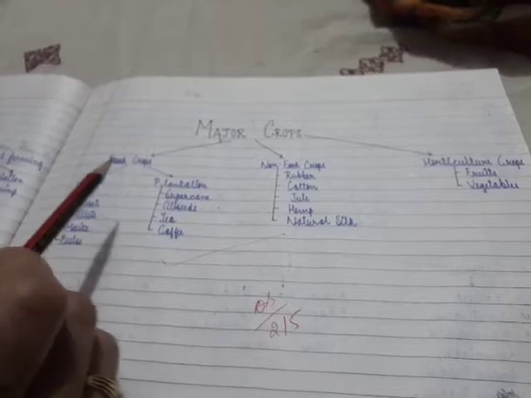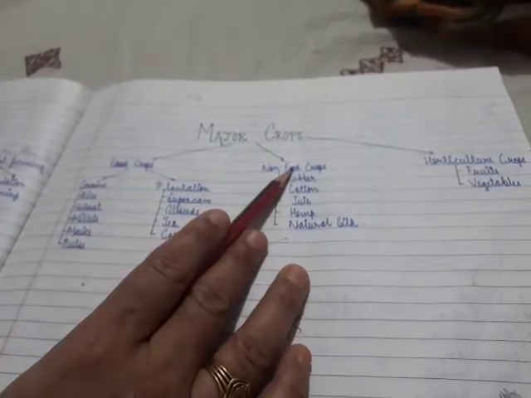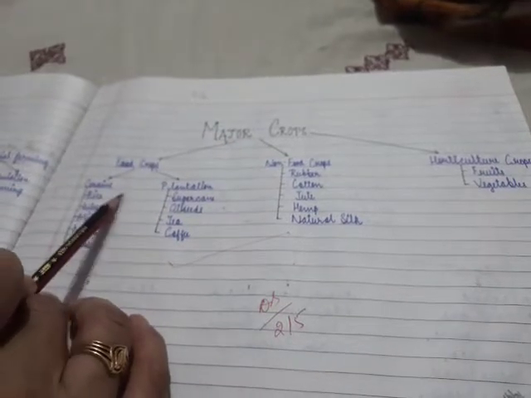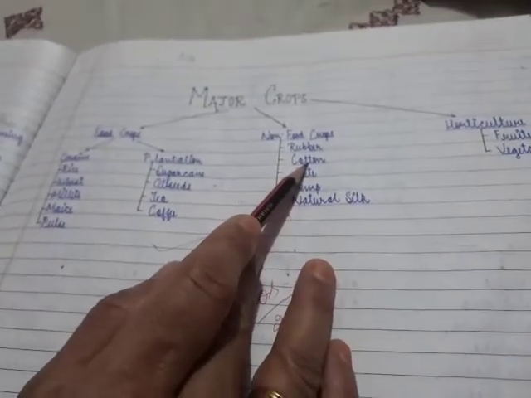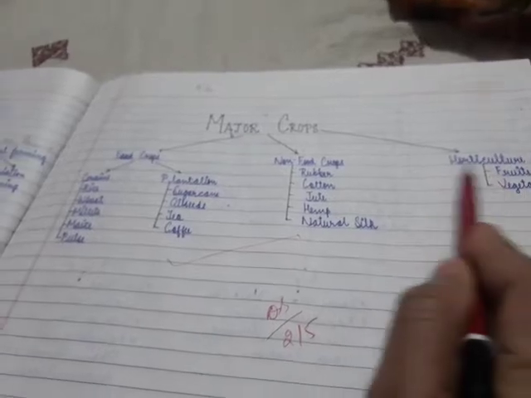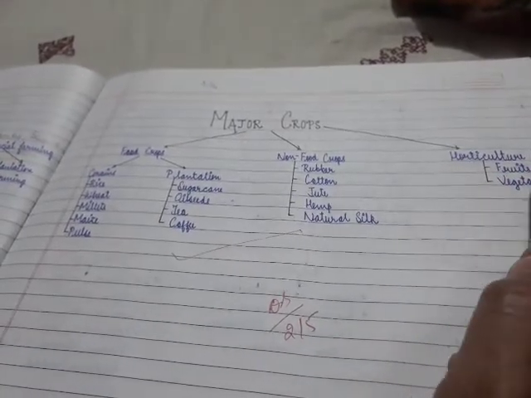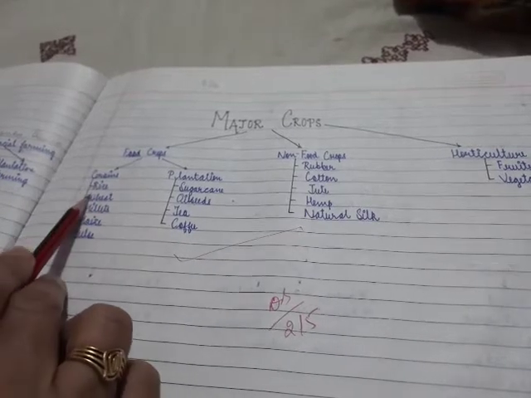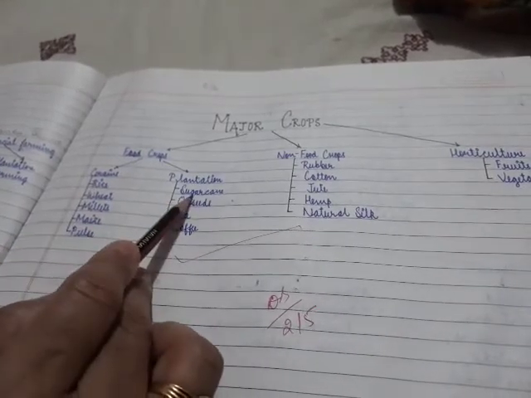Now let us discuss about the major crops. Major crops include food crops, non-food crops and the crops we produce by horticulture. In food crops, there are grains and plantation.